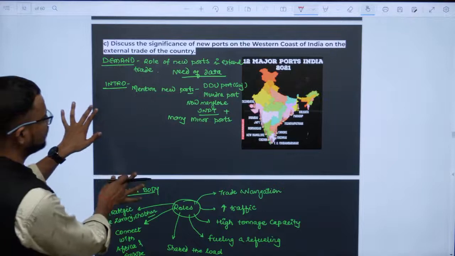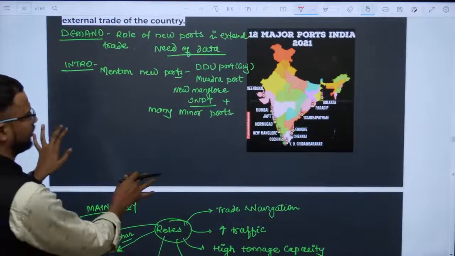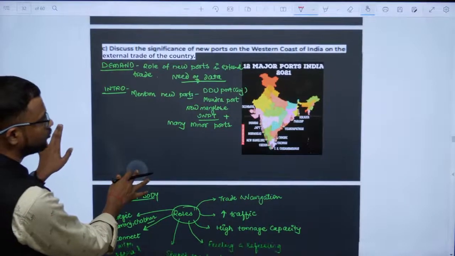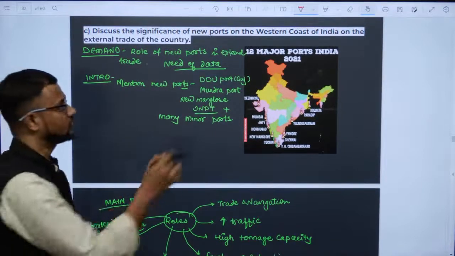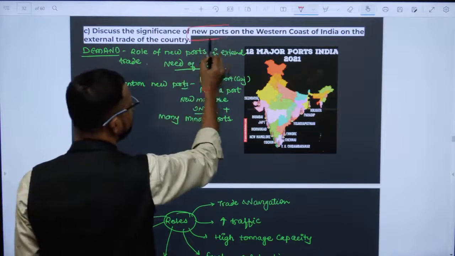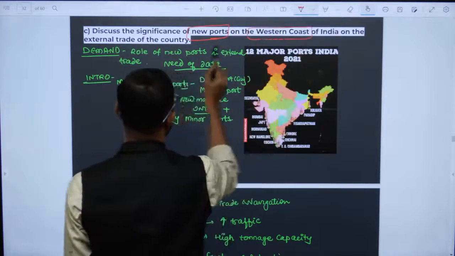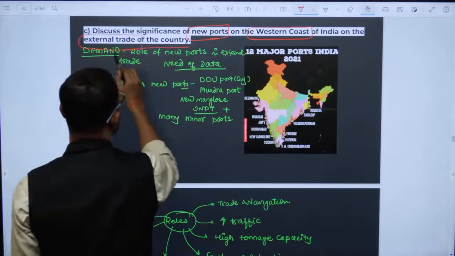Now, discuss the significance of new ports in India. It is so specific about new ports, and that too on western India, not eastern India. So the key words are new ports on the western coast and the external trade of the country.